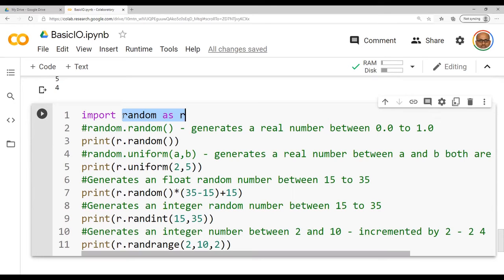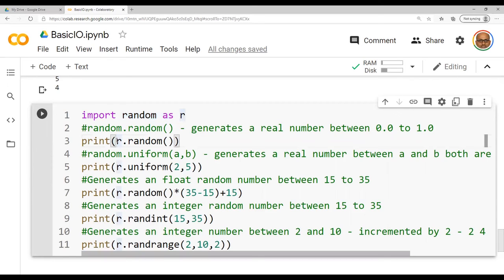The previous example also I would have used it: import statistics as S. Wherever I am using statistics, I can use it as S.mean, S.median, S.mode. Similarly, here I am trying to use it.